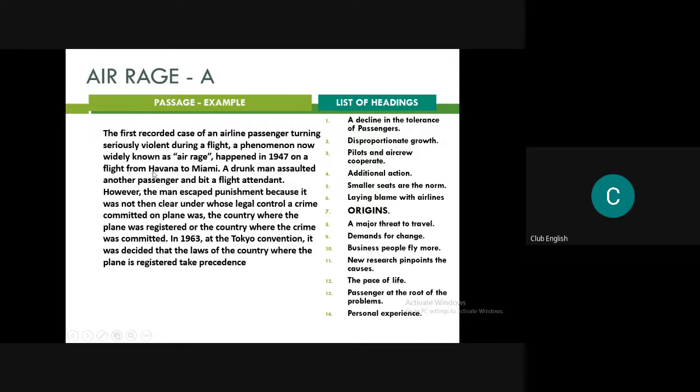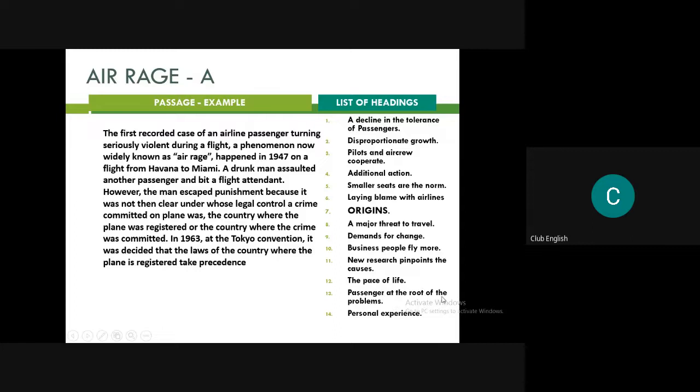A drunk man is assaulting a passenger. It could be a major threat, right? Demands for change, I can't say. Business people, no. New research pinpoints the causes, no. Pace of life, no. Passengers at the root of the problem, yes, it can be. Personal experience, I can't say. No, not at all.